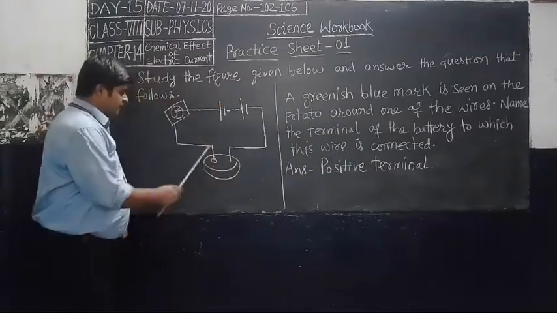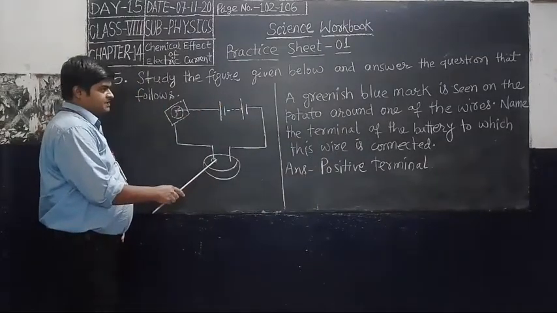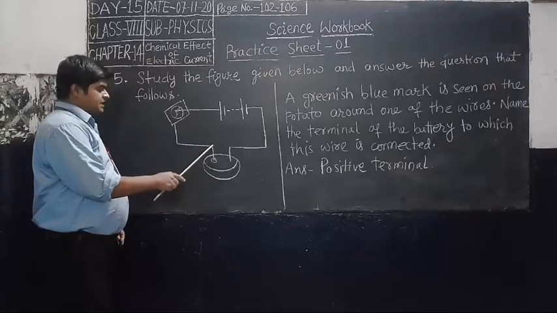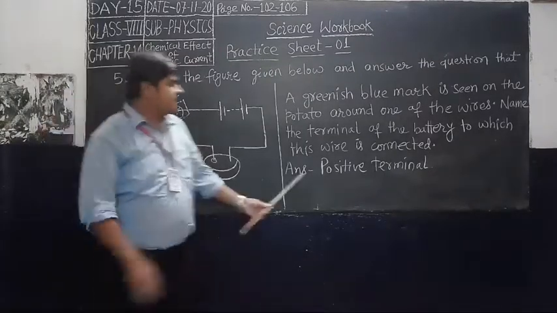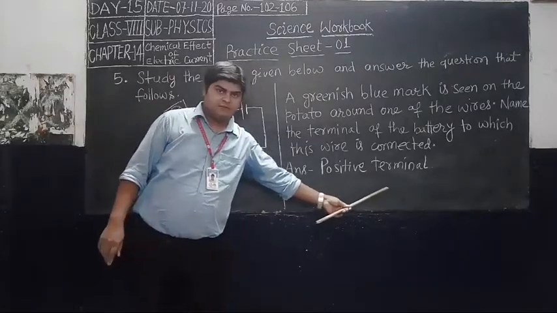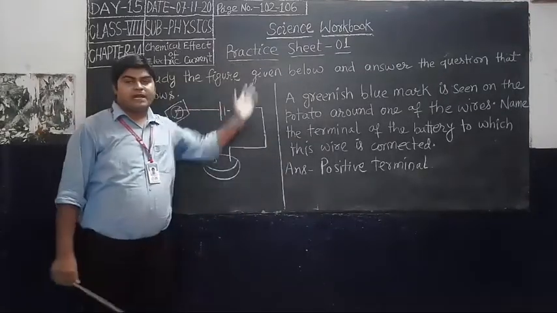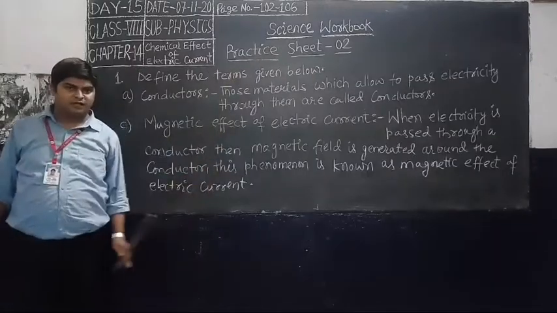See the figure, this is the dark blue piece. Blue mark, and this wire is connected to the positive terminal of the battery, so your answer is positive terminal. Now students, see practice sheet 2 given below.